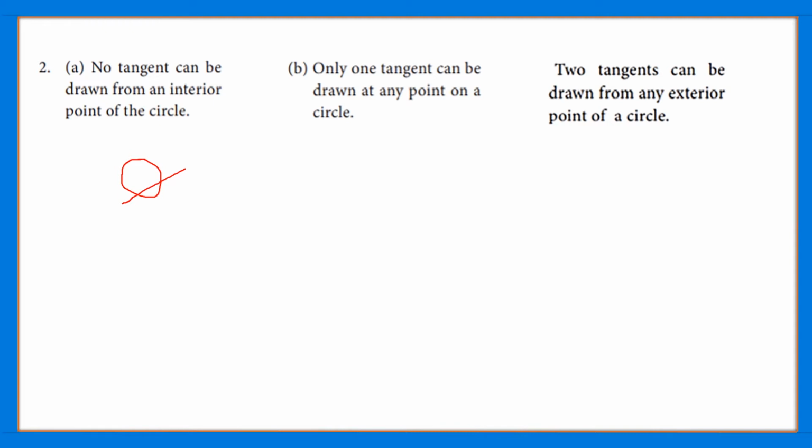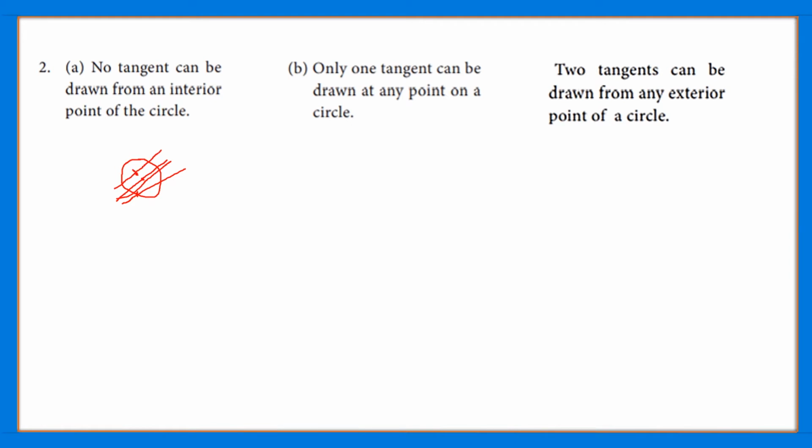If we are considering an interior point, suppose this is our interior point, and if we want to draw a tangent to this circle through this interior point, then the line will be like this, but it will never be a tangent to the circle. So no tangent can be drawn from a point interior to the circle.